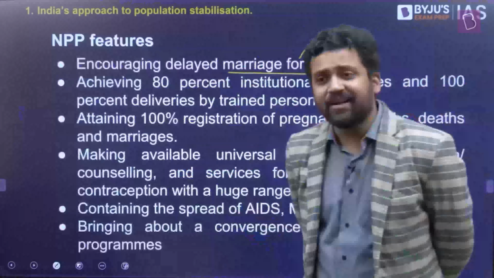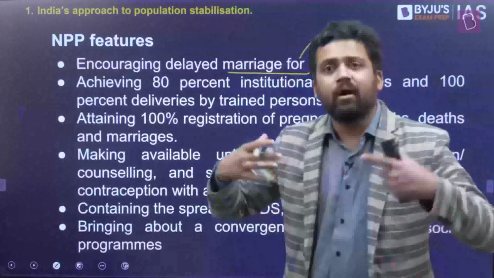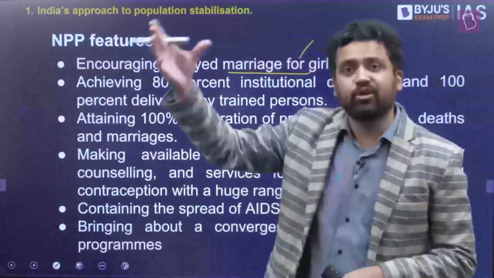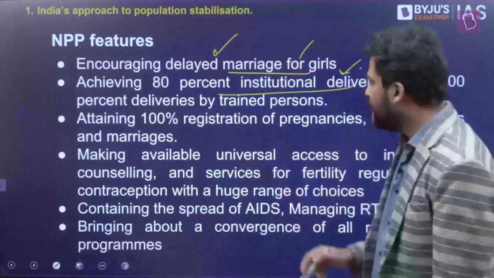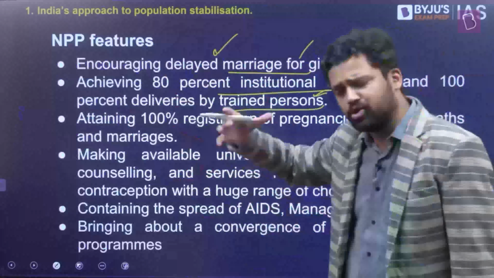Delayed marriage for girls. If girls are getting married at a younger age, the chance of them becoming pregnant at an early age is quite high, and the number of pregnancies can also increase. Fertility rate also increases. So encourage delayed marriage of girls and try to have 80% institutional deliveries, which I have already achieved right now. And all deliveries should be by trained persons. Even if you're not having institutional delivery, the delivery should be carried out by a trained person.